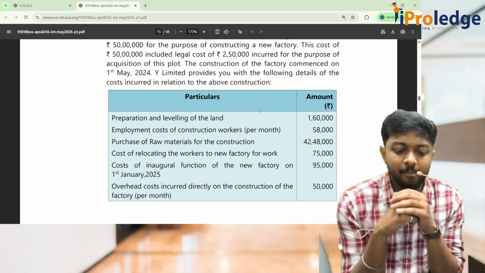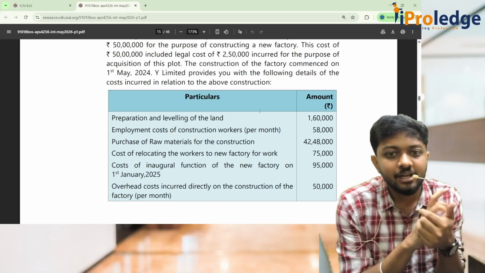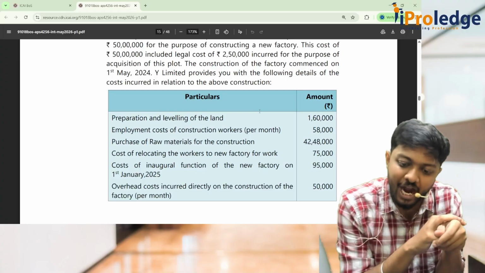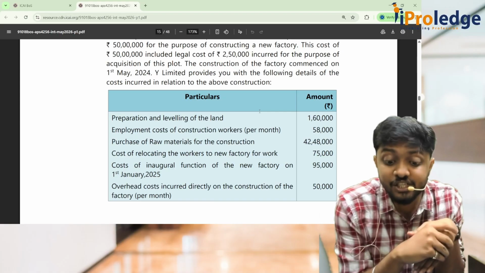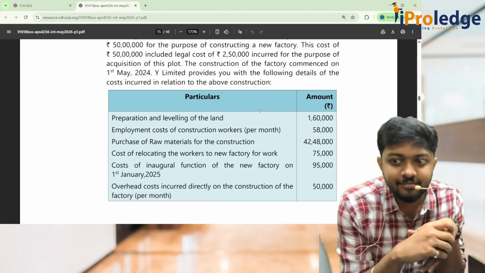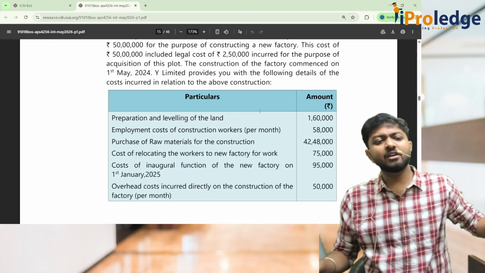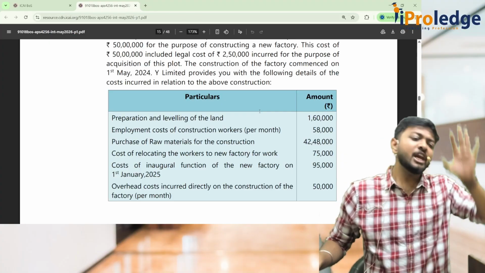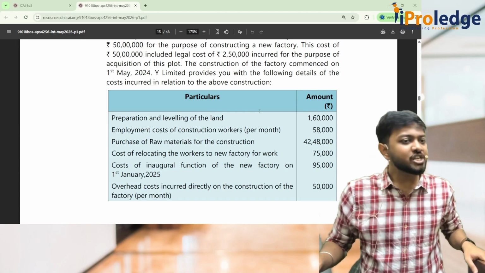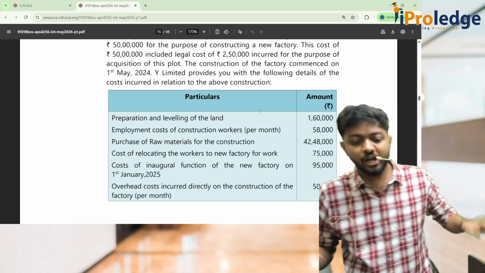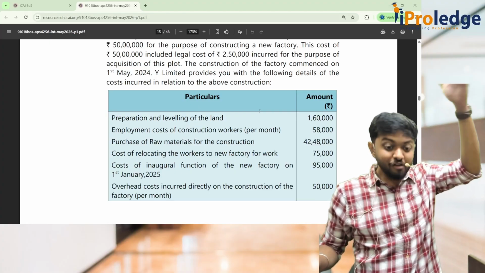Next. Purchase of raw materials. Should I add it? Yes, it's directly attributable. So add 42,48,000. Next. Cost of relocating the workers to new factory for work. AS10 has very, very clearly told that relocation costs cannot be capitalized. So you cannot include 75,000. No. Cost of inaugural function.